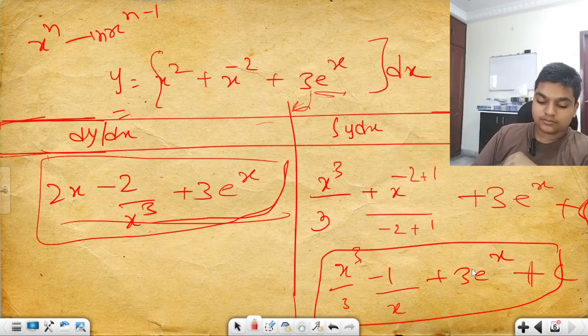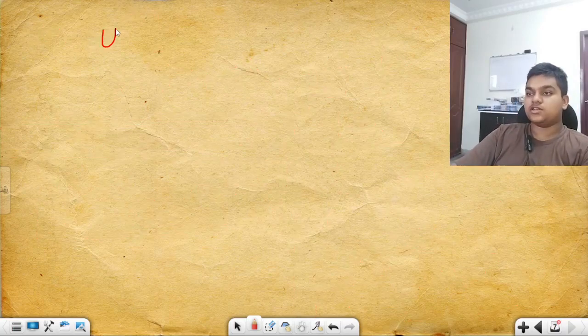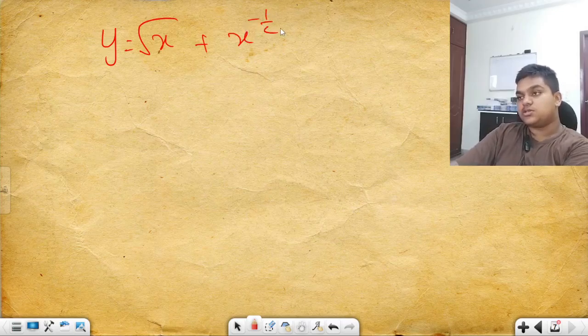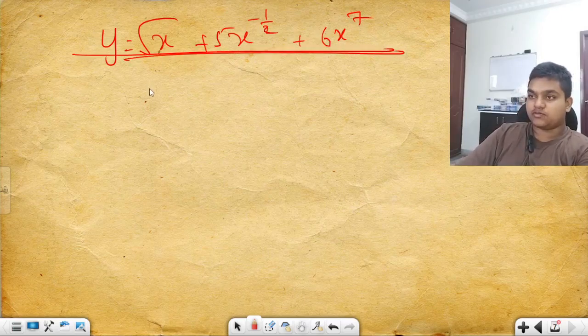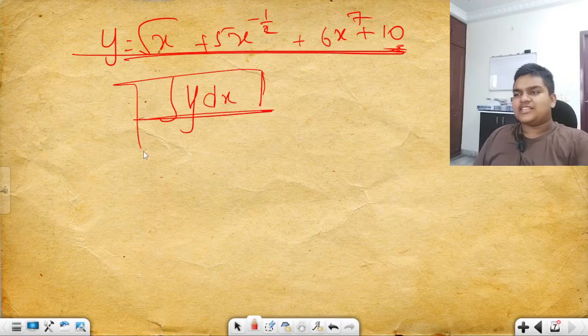Clear? Now I'll be giving you a small equation again. Solve for this. X is equal to this one plus, sorry, y is equal to this. Find the integration of this now. First, find the integral of y dx. Come on, fast. Let's do it together.